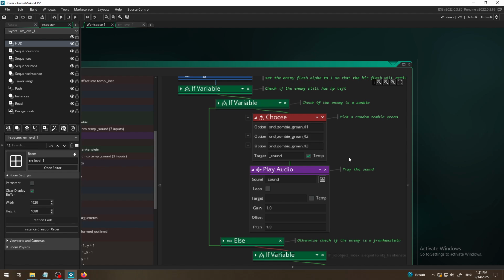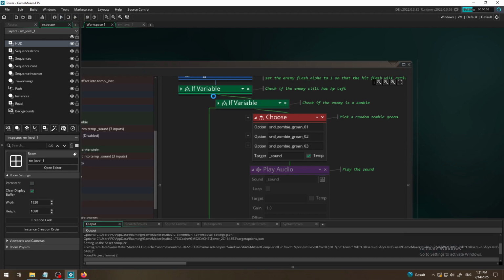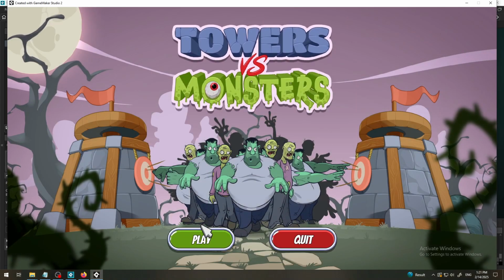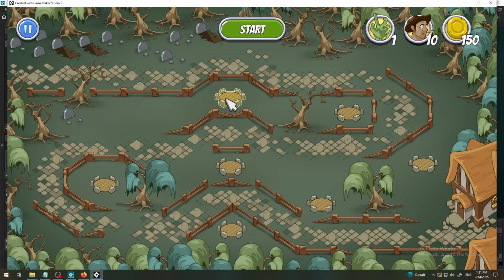So first of all, I will try to click on this and disable it, just to test if this is what I need. Then I will test the game. Now when I shoot the zombie with my tower arrow, because I have disabled the sound, he is not going to produce any sound.